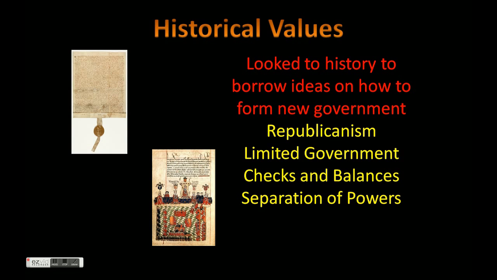The next thing we took a look at was, where do we get these values from? Did we just come up out of the air and pull these things as we formed our own government? No. What we did is we looked to history. James Madison was purported to have read every single constitution ever written in the world, and he borrowed ideas from those documents to help form our own government. They also wanted to learn from the past about what didn't work. So some of the major things that came out of this are republicanism, limited government, checks and balances, and separation of powers.